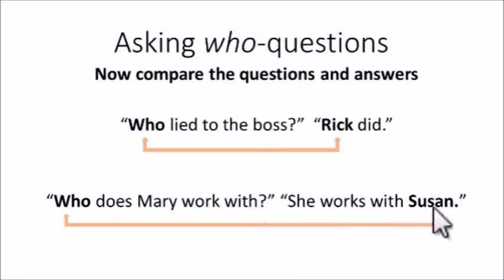She works with Susan. So who in this case refers to the receiver of the action. Pay attention that the receiver is usually after the main verb or after a preposition if it's an indirect object. Okay.